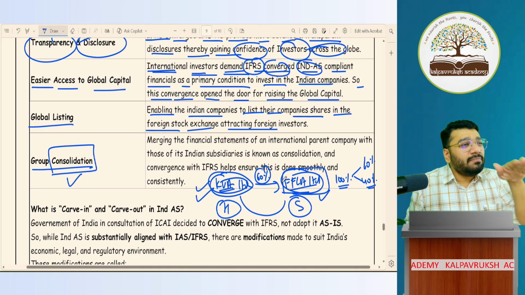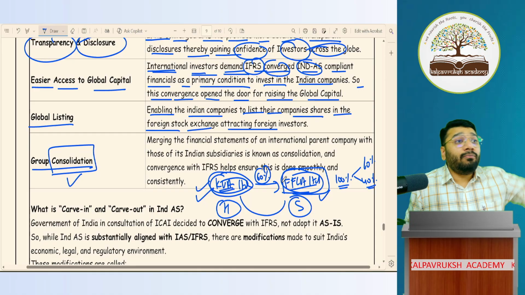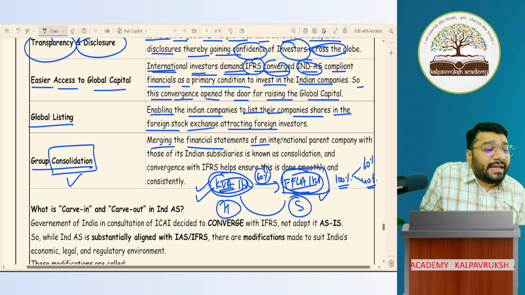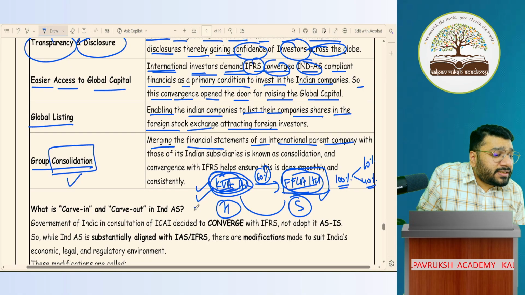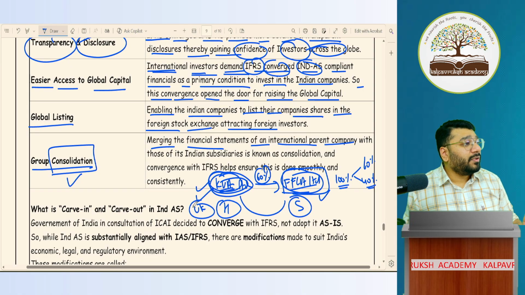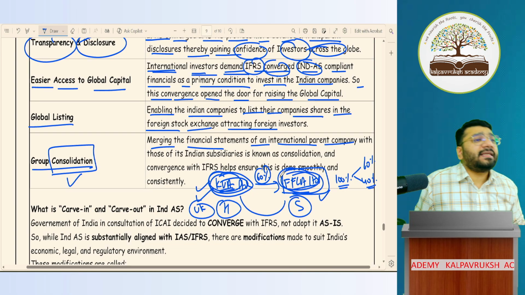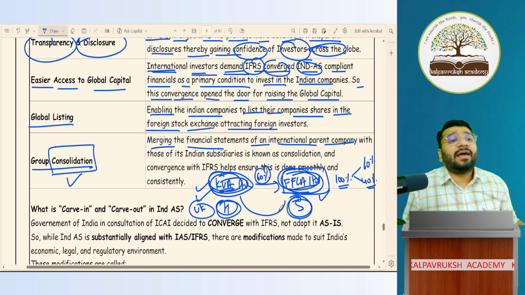I try to put it in very simple language because this is not the consolidation class. But when I come to consolidation, we'll discuss it more technically, in more depth. Merging of the financial statements of an international parent company. So imagine this KVA is not a company in India. Imagine this is a company which is based in the UK. So KVA is present in the UK. FFLA is in India. So the holding company is in the UK and the subsidiary company is in India.